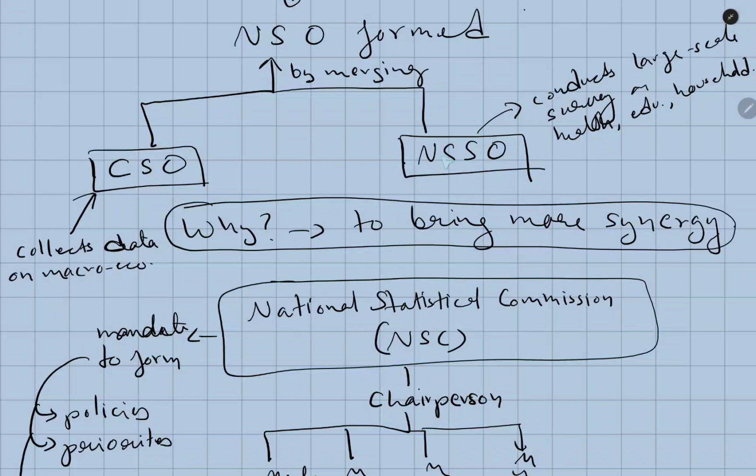And NSSO is the National Sample Survey Office, responsible for conducting large scale surveys on health, education, household, etc., such as studies on the informal sectors. Why was the NSO formed? It was formed in order to bring more synergy into the estimations, right?